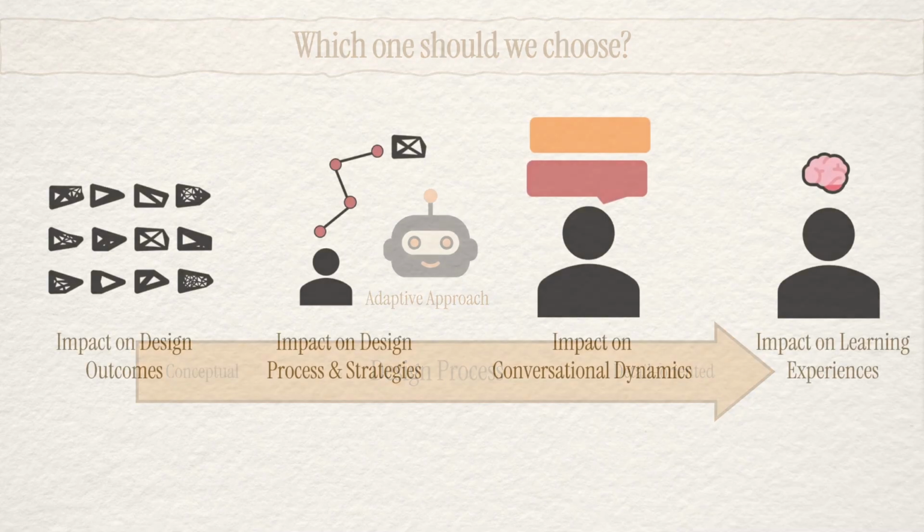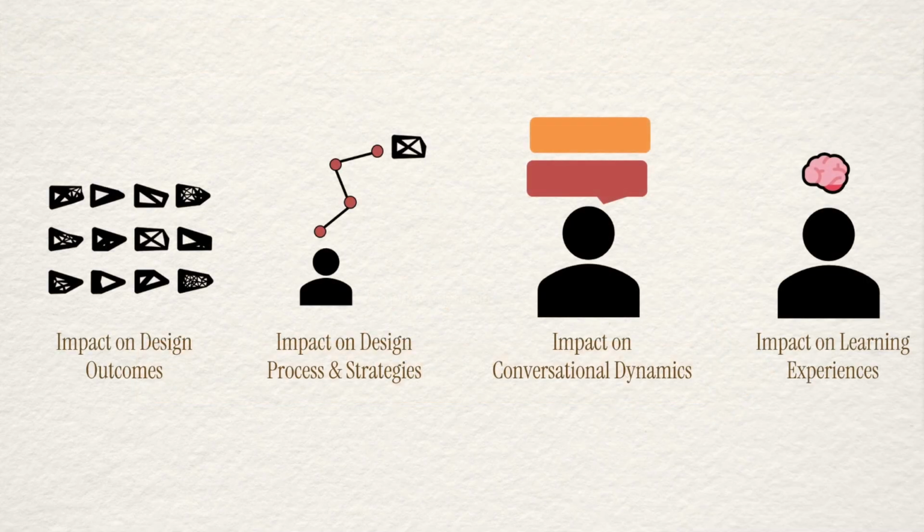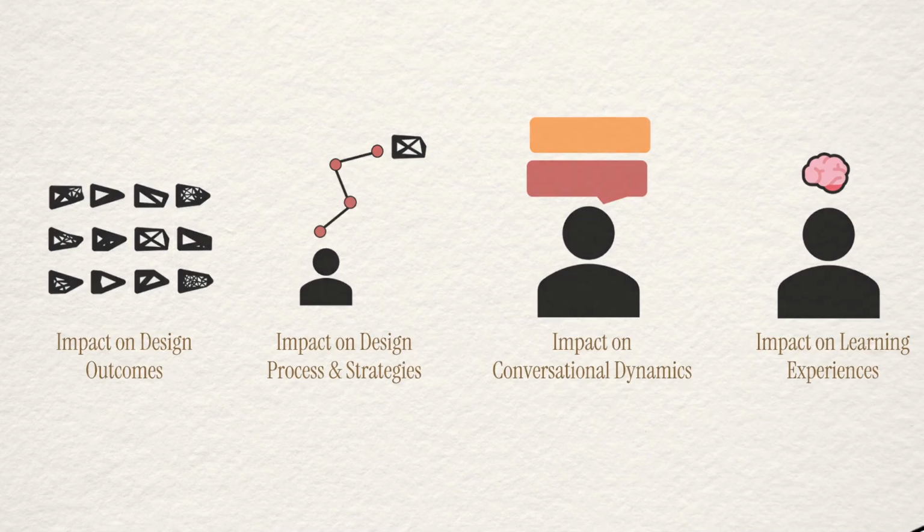Such adaptability could positively influence design quality, strategies, conversational dynamics, and even the overall learning experience. As generative AI becomes embedded in complex domains, we don't have to default to systems that think for us. This work takes a step towards showing that by designing AI as a reflective partner, we can augment human reasoning rather than replace it.